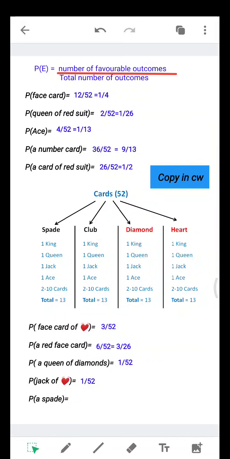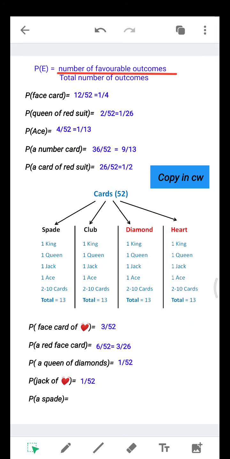Okay, children, now let's see how to find probabilities in case of a deck of cards. You have already seen the classification of cards. Now suppose I shuffle all the cards and randomly pick one card. Can anybody say that it will surely be a king or surely a queen? No, nobody can say that, because there are so many different cards. There are 52 different cards here.